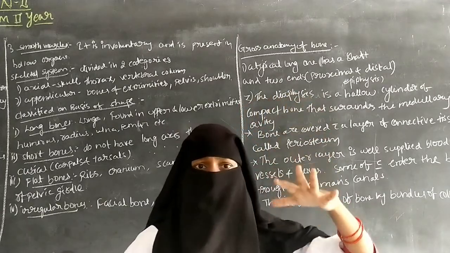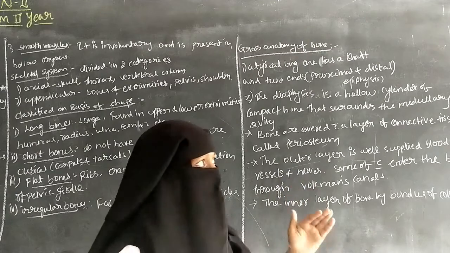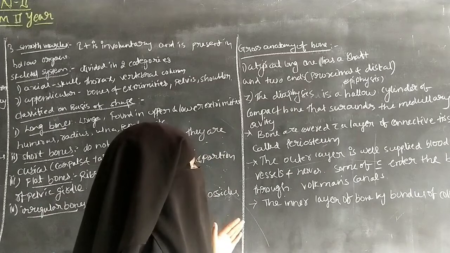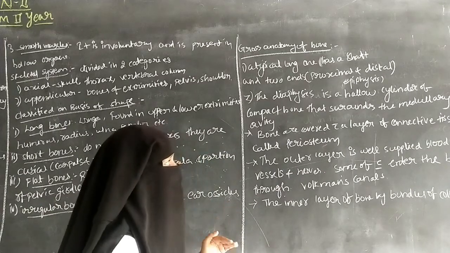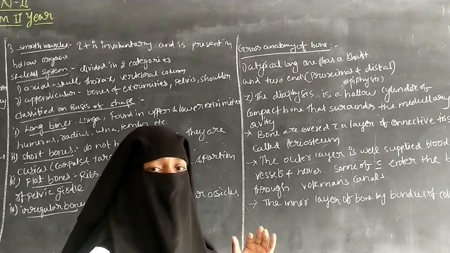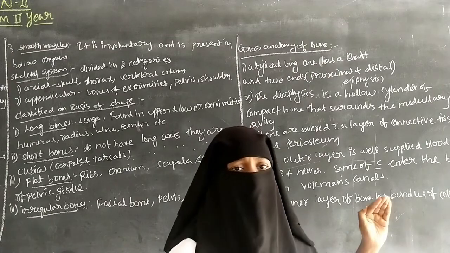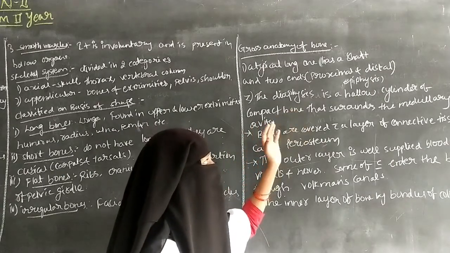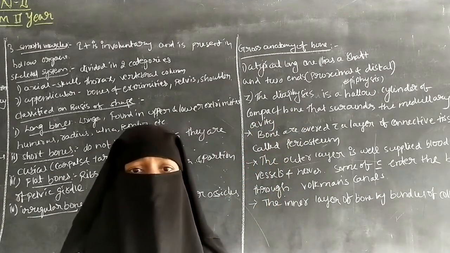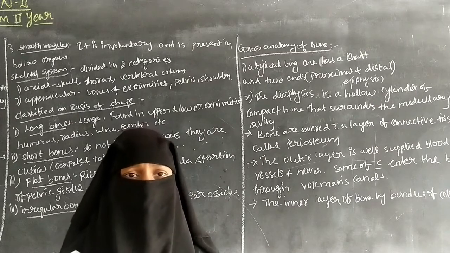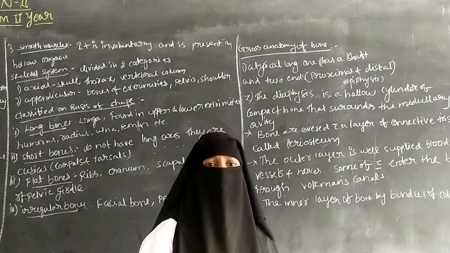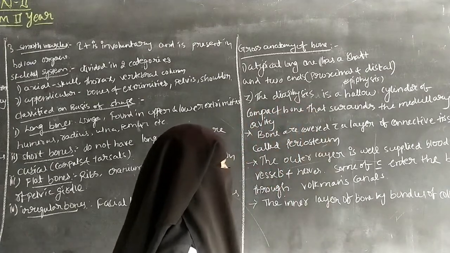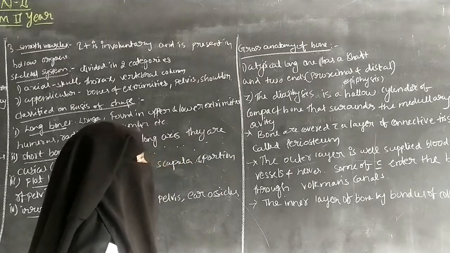The diaphysis is a long, narrow part of the bone. The diaphysis is a hollow cylinder, so the bone becomes hollow, with a cylinder of compact bone. It surrounds the medullary cavity of the bone. The medullary cavity is the medial part of the bone, surrounded by the diaphysis, a hollow cylinder of compact bone.